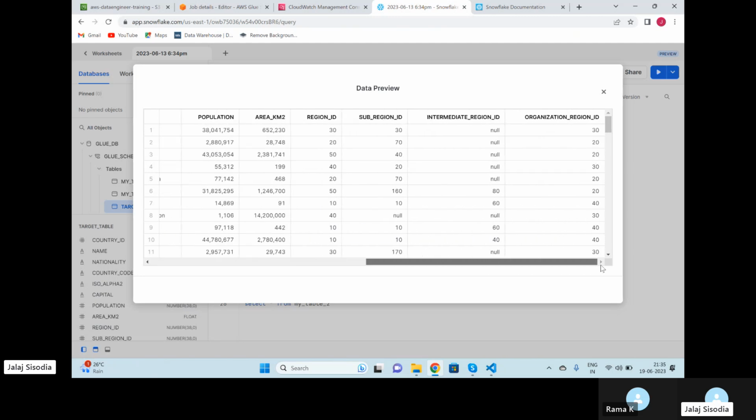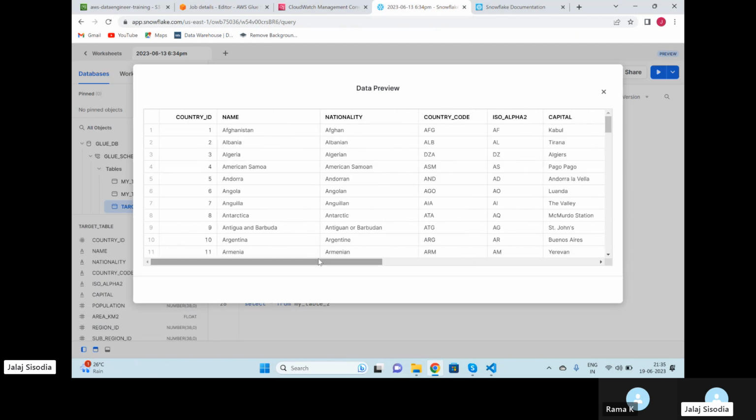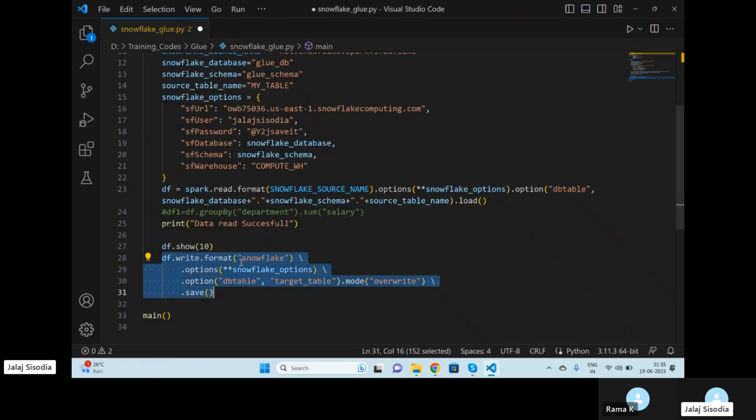Basically, I have done a simple read and a simple write, but in between you can do all the PySpark transformations or joins or queries, whatever you want to do, between this read and write. Like one of the examples I have done here, you can do this.